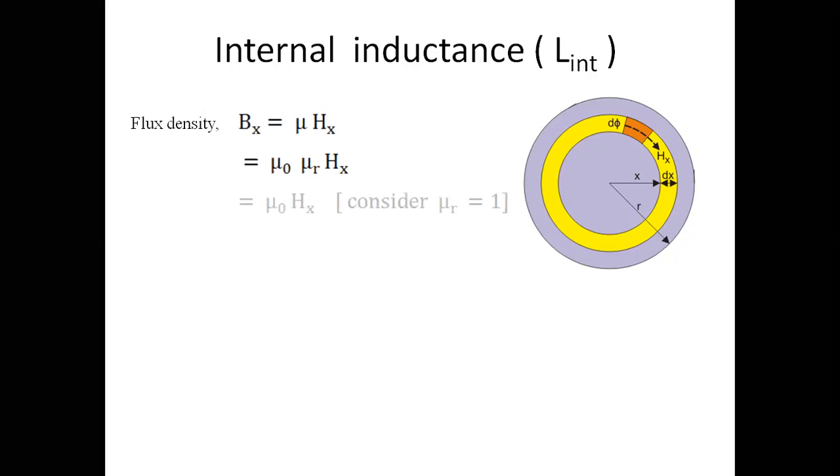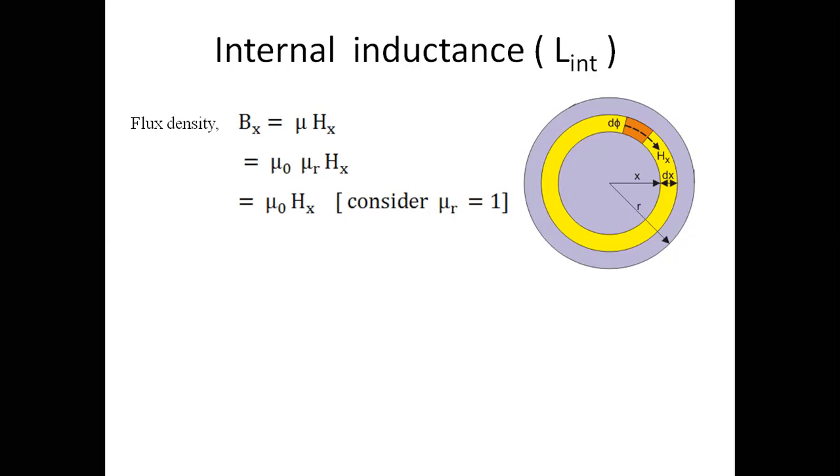Now, for our convenience, we consider mu r, relative permeability, equals 0. This is not practically 0, but for our calculation, we will consider it equal to 0. Then flux density Bx at distance x equals mu naught into Hx.